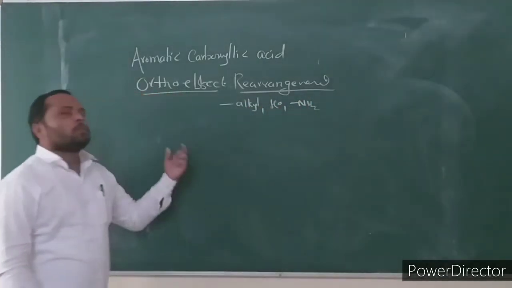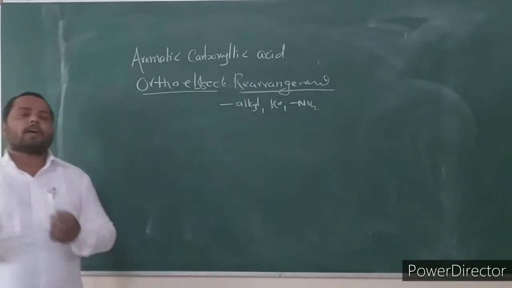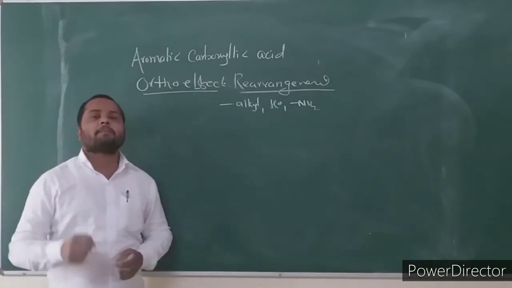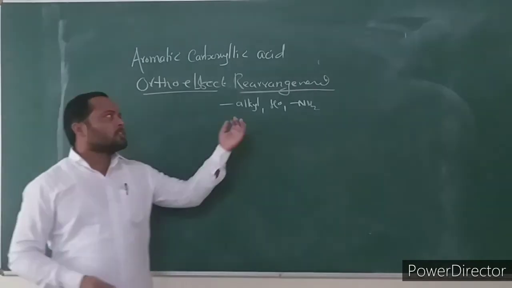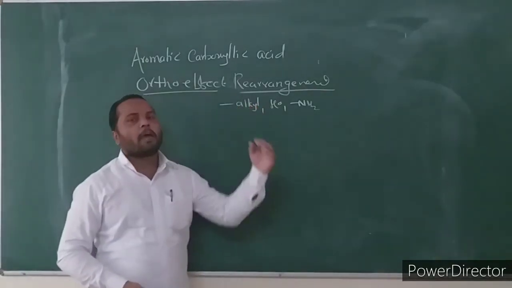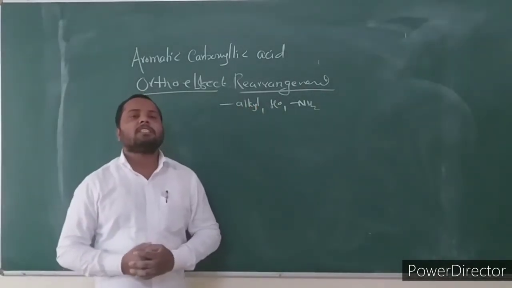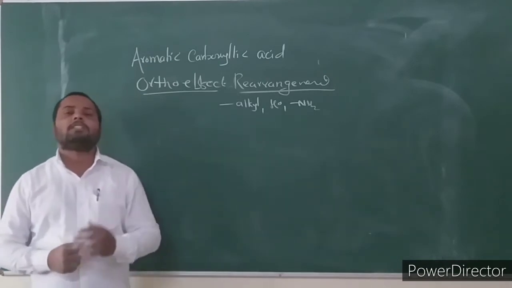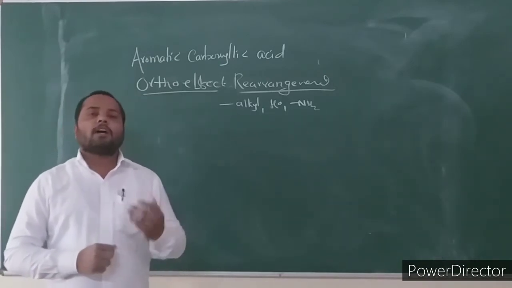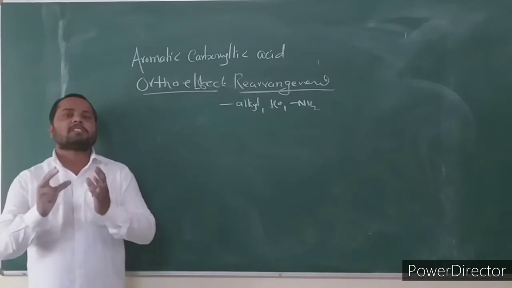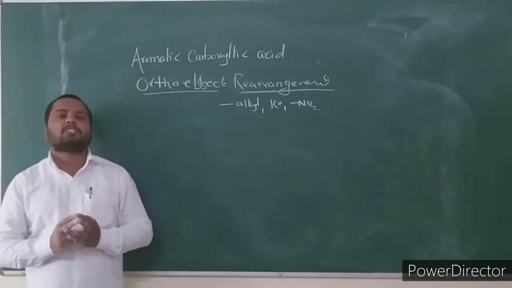With respect to the carboxylic, ester and amide functional groups, if an alkyl, hydroxy or amino group is present at the ortho position, then these carbonyl compounds undergo ortho effect fragmentation through a 6-membered cyclic transition state.